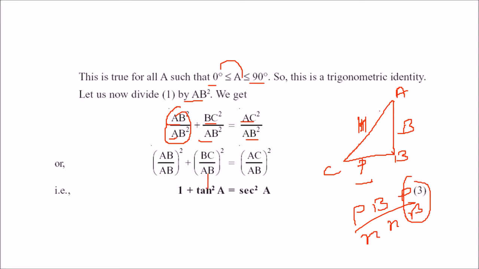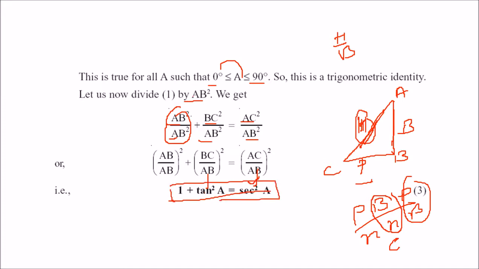Again, AC by AB means we are talking about the hypotenuse and AB is what? Base. So hypotenuse by base, we know that base by hypotenuse is cos, and hypotenuse by base is the inversion, that is the reciprocal of this, so that will become reciprocal of cos is sec. So we can write sec here. So 1 plus tan square A is equal to sec square A is again our identity. This you need to remember.